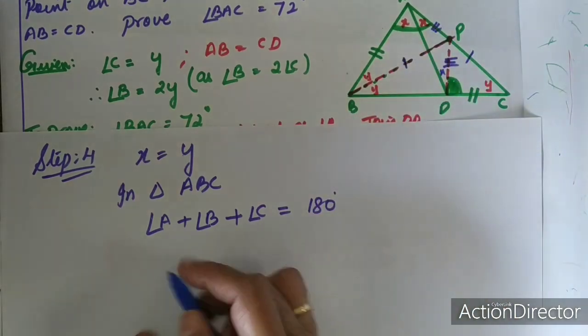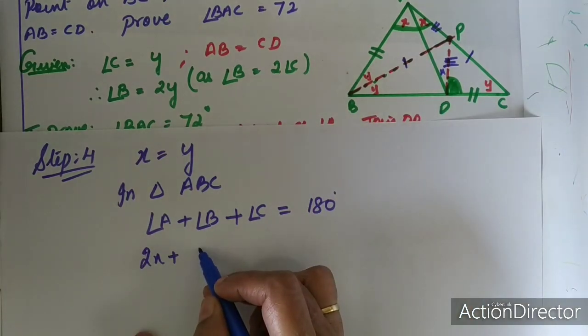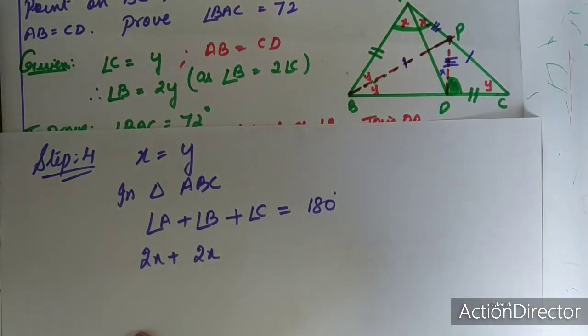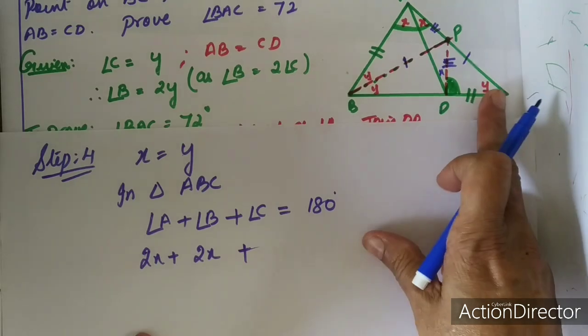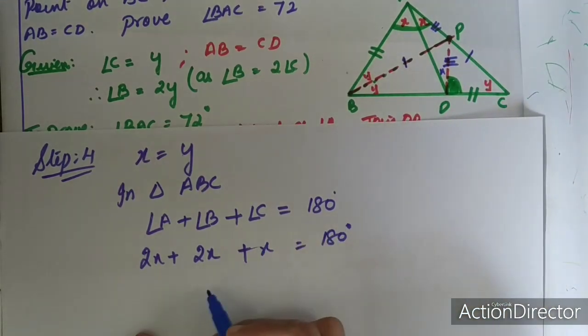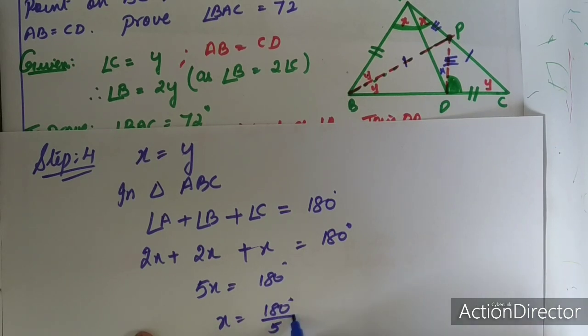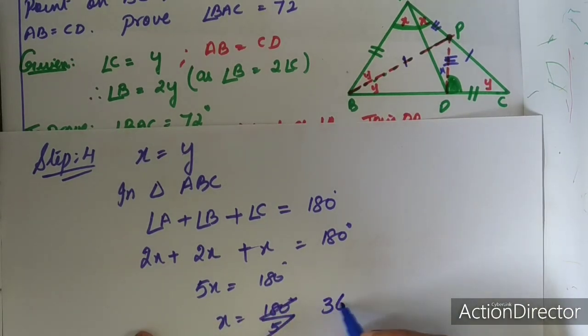What is angle A? Angle A is 2x. What is angle B? Angle B, again I can write it as 2x. And what is angle C? Angle C also I am going to write as x. So 5x is equal to 180 degree, or x is equal to 180 divided by 5, which is equal to 36 degree.